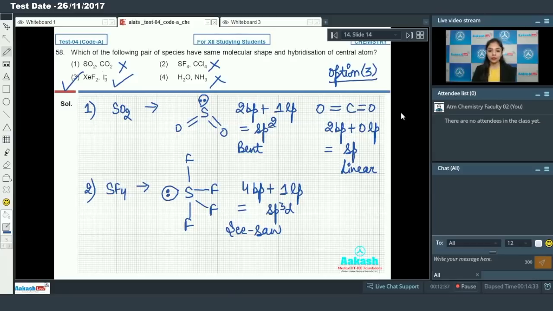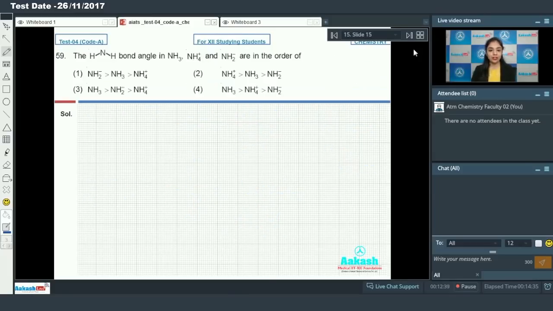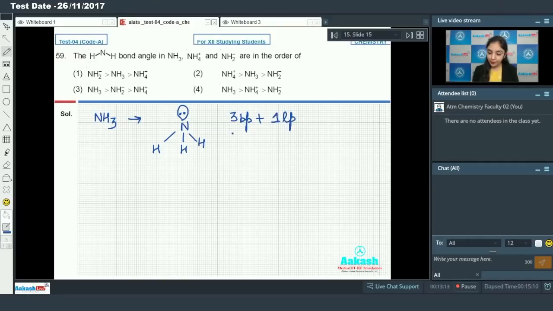So moving on to the next one, we have question number 59, which says that the HNH bond angle in NH3, NH4 plus and NH2 minus are in the order of. So first of all draw the structure of these 3 species. So in the first one we have NH3 molecule. So अगर हम NH3 molecule को देखें, so in NH3 we have 3 bond pairs and plus 1 lone pair. So the hybridization is sp3.